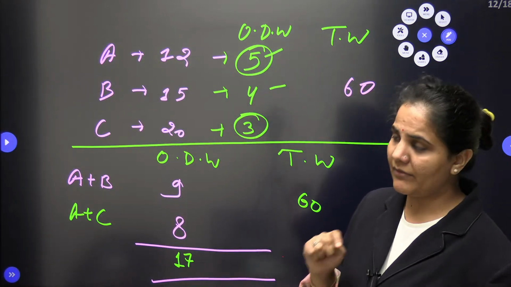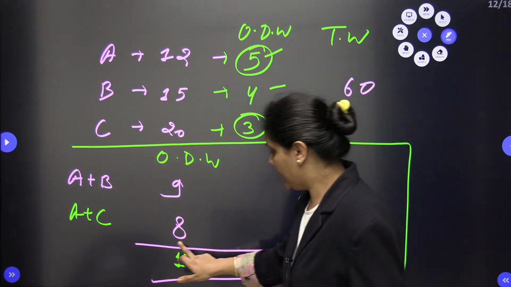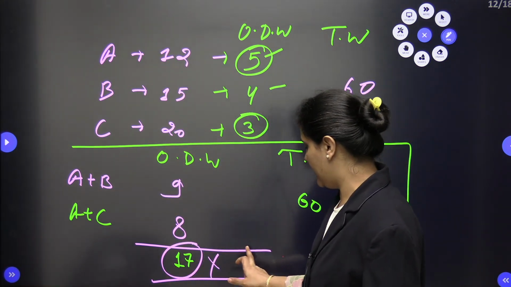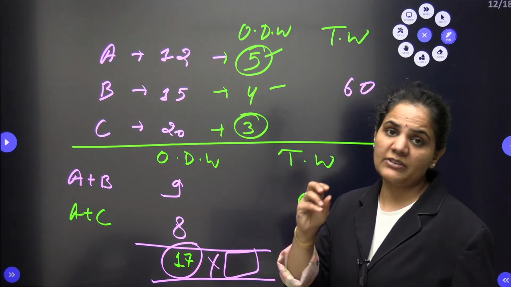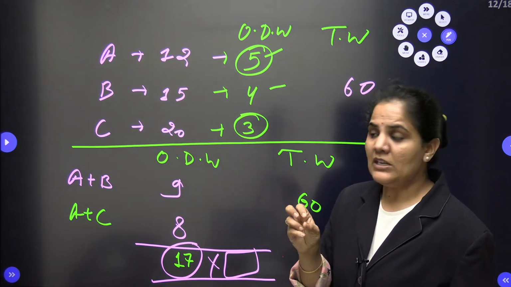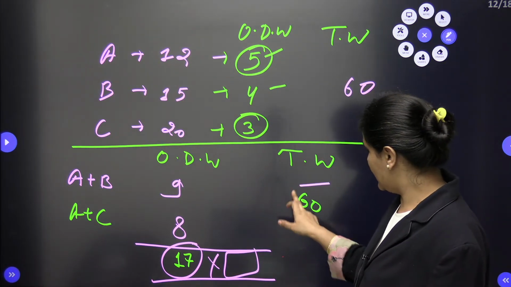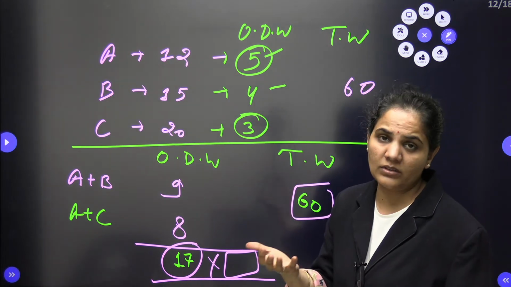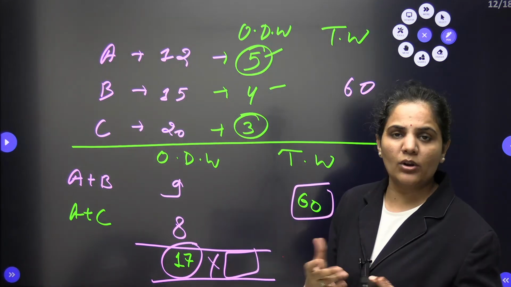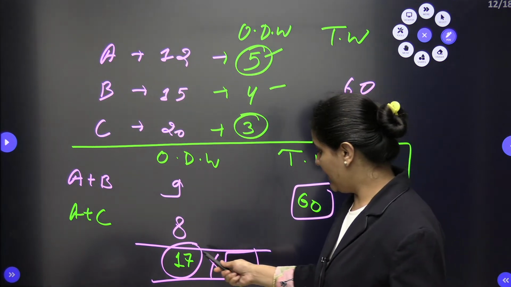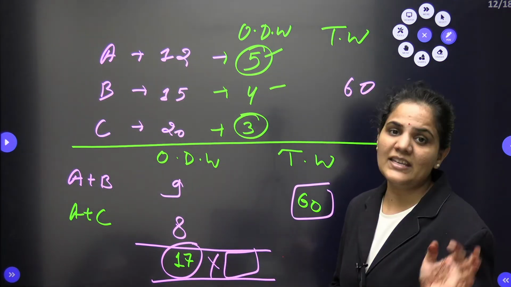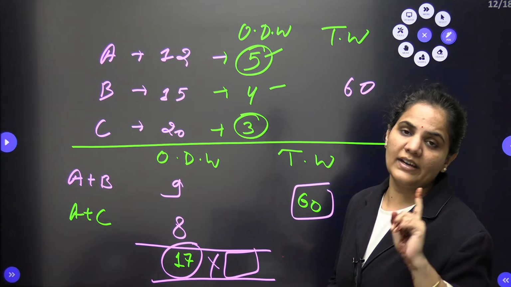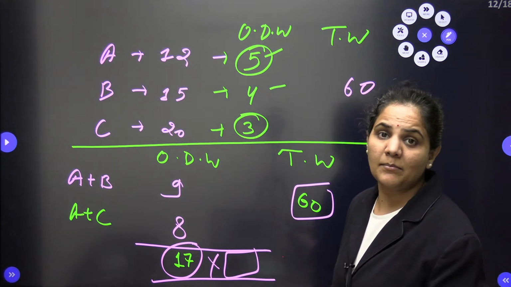I told you, whenever we have an alternate type of question, we multiply the total 1 day work with a number so that we either get the total work, or a value just smaller than the total work. So here when I multiply 17 with any number in this universe, I cannot get 60, but I can get a number less than 60.